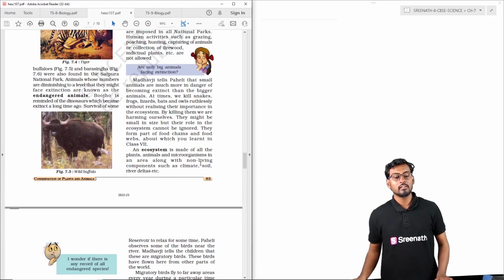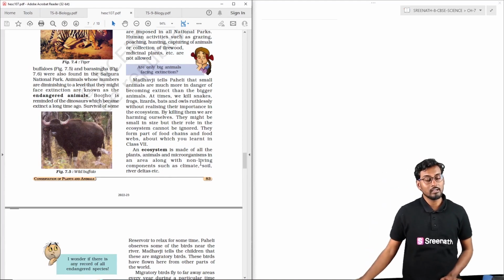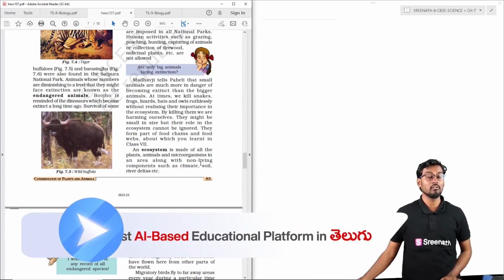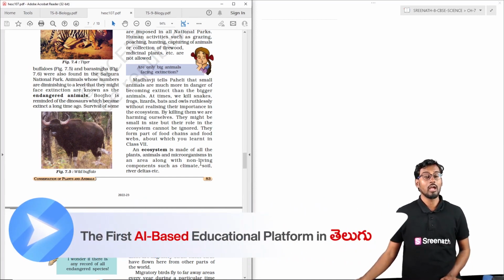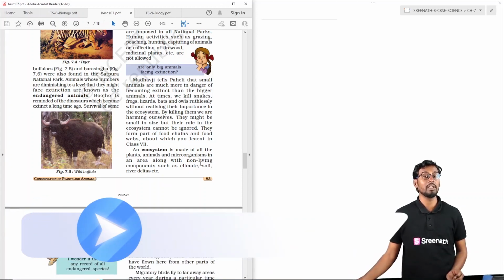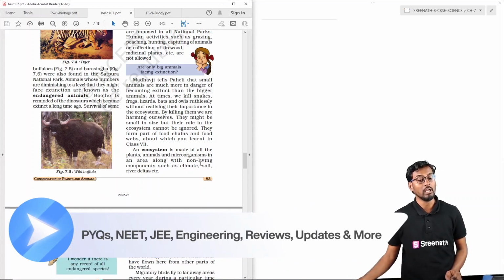We also come across something called endangered animals. What are endangered animals? These are the ones that are near extinction, meaning that in the near future their numbers have drastically reduced and the species will be completely wiped out from the surface of the earth. So these species are called endangered animals.